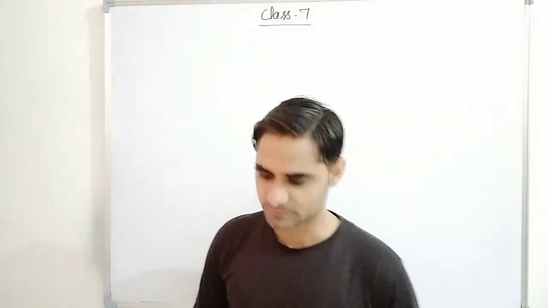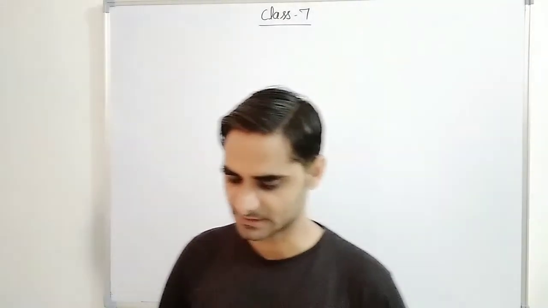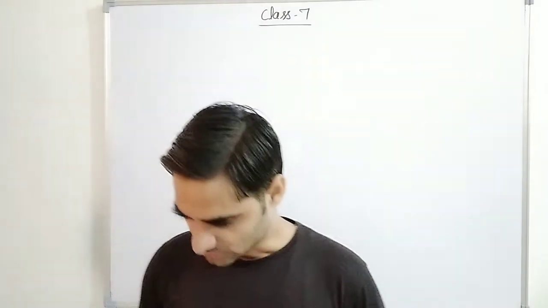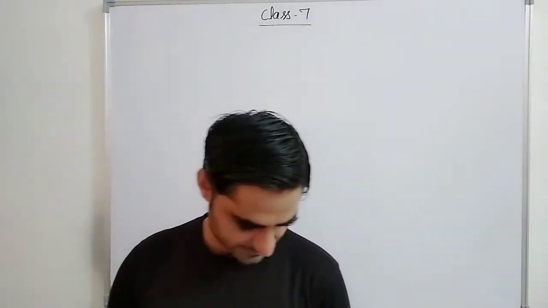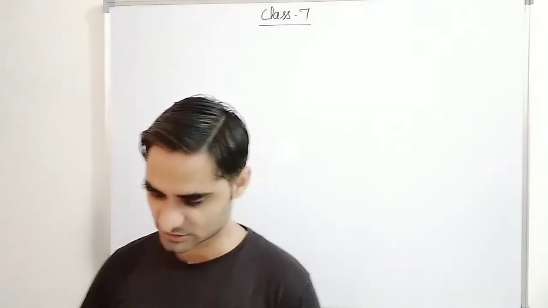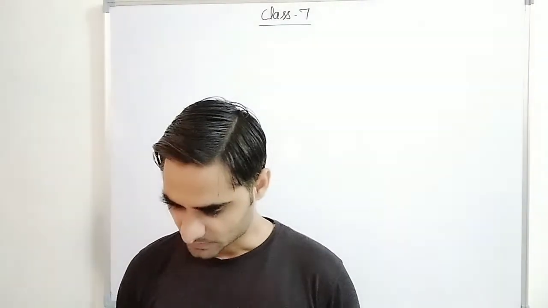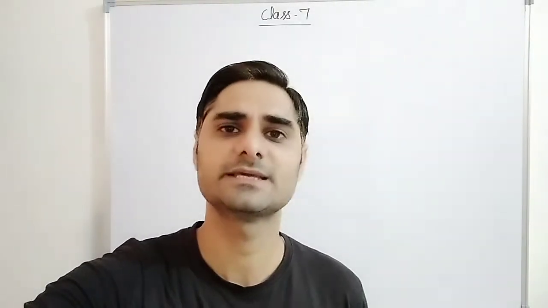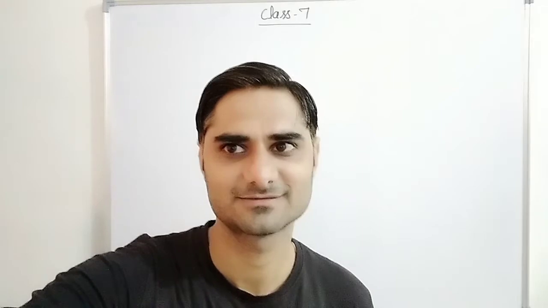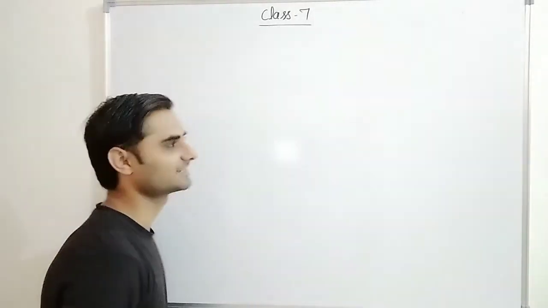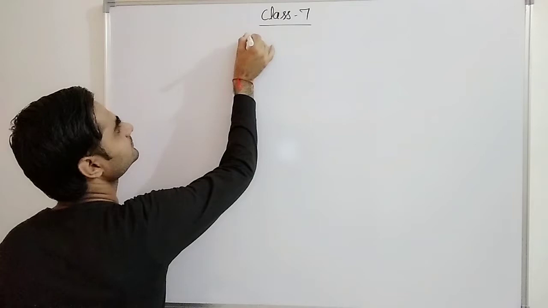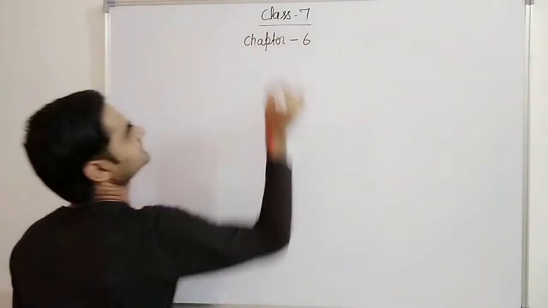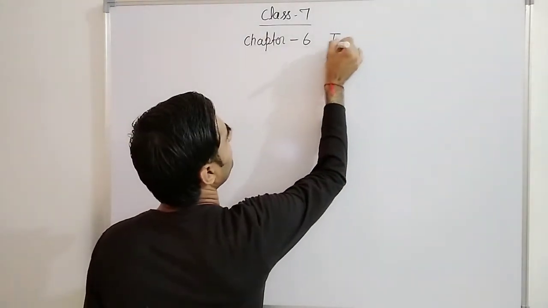Okay. So, in chapter number 6, we are talking about triangle and its properties. About triangle, some things are there like types of triangle on the basis of side, on the basis of angle, and what are congruency, congruency rules. So all these things we will see in this chapter. So let's start our chapter number 6. Chapter 6, that is triangle.